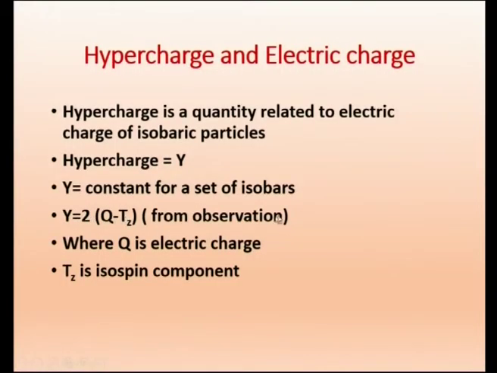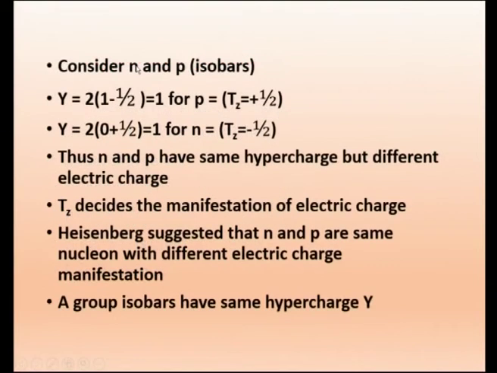With this we will just go further. So consider neutron and proton, they are isobars, particles of approximately the same mass. Now why hypercharge? We said these two particles, isobars, will have the same hypercharge. Now we will just see how it comes. So Y is equal to 2Q minus Tz, we said.